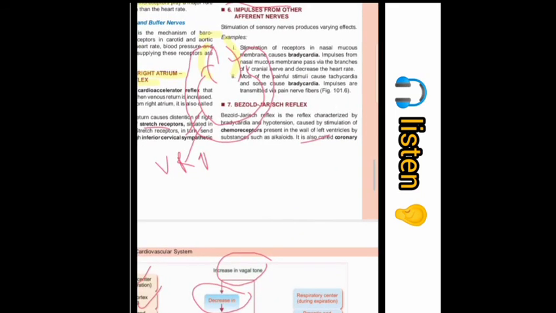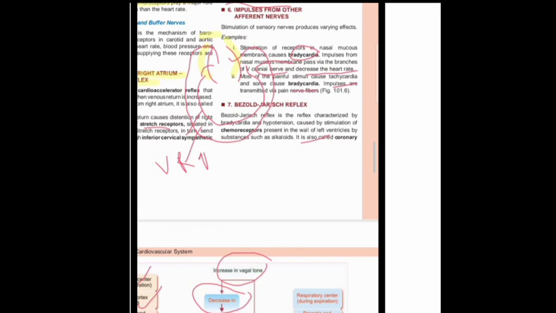Among other impulses, when nasal mucosa stimulation occurs, bradycardia occurs, because the nasal mucosa contains a nerve which is a branch of the 10th nerve, which is responsible for the decrease in heart rate. We know the 10th nerve is mainly responsible for the vasodilator area. So vagal tone increases, and the heart rate decreases. But most painful stimuli cause tachycardia, while some cause bradycardia.